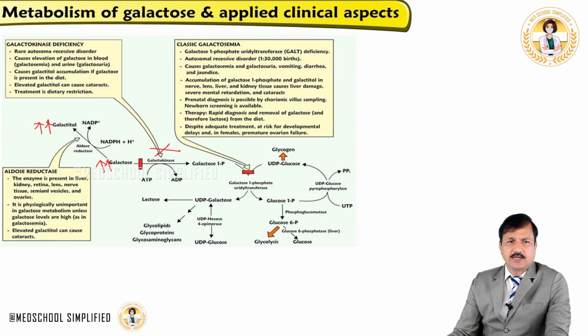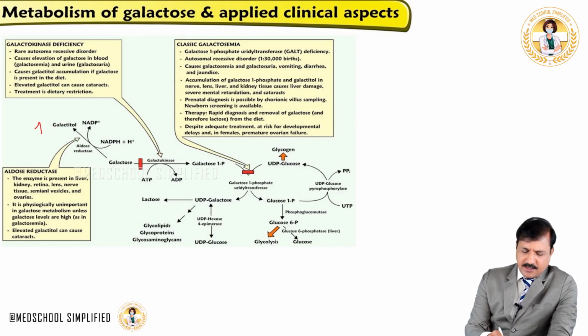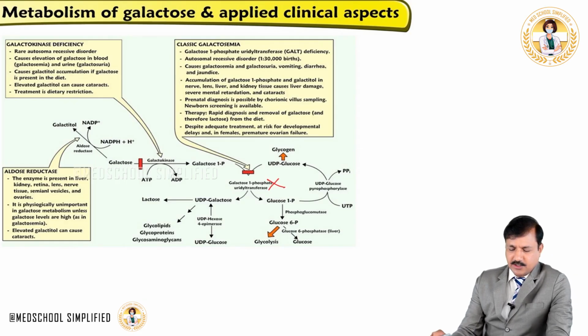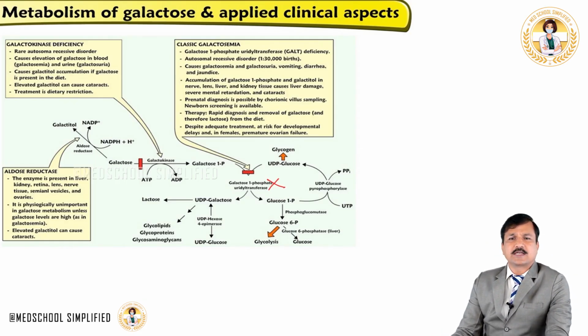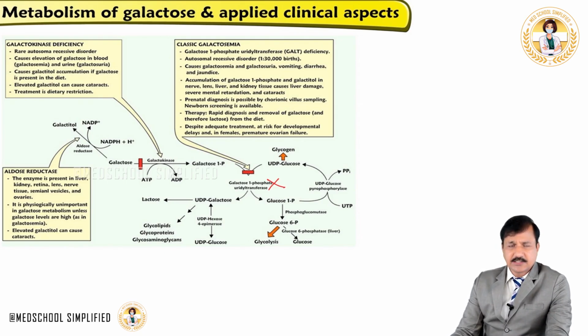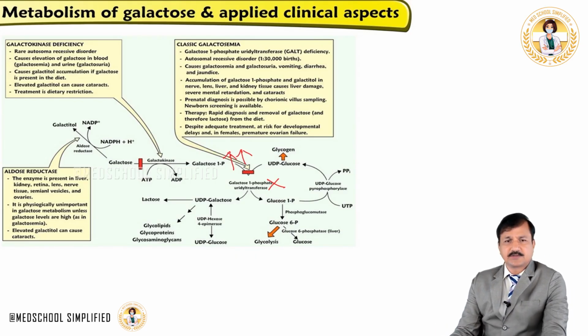That's about galactokinase deficiency. Now coming to classic galactosemia. So deficiency of the second enzyme in galactose metabolism, that is galactose 1-phosphate uridyltransferase enzyme deficiency, will give rise to classic galactosemia. Again, it's an autosomal recessive condition, and in classic galactosemia what happens? There will be buildup of galactose 1-phosphate.